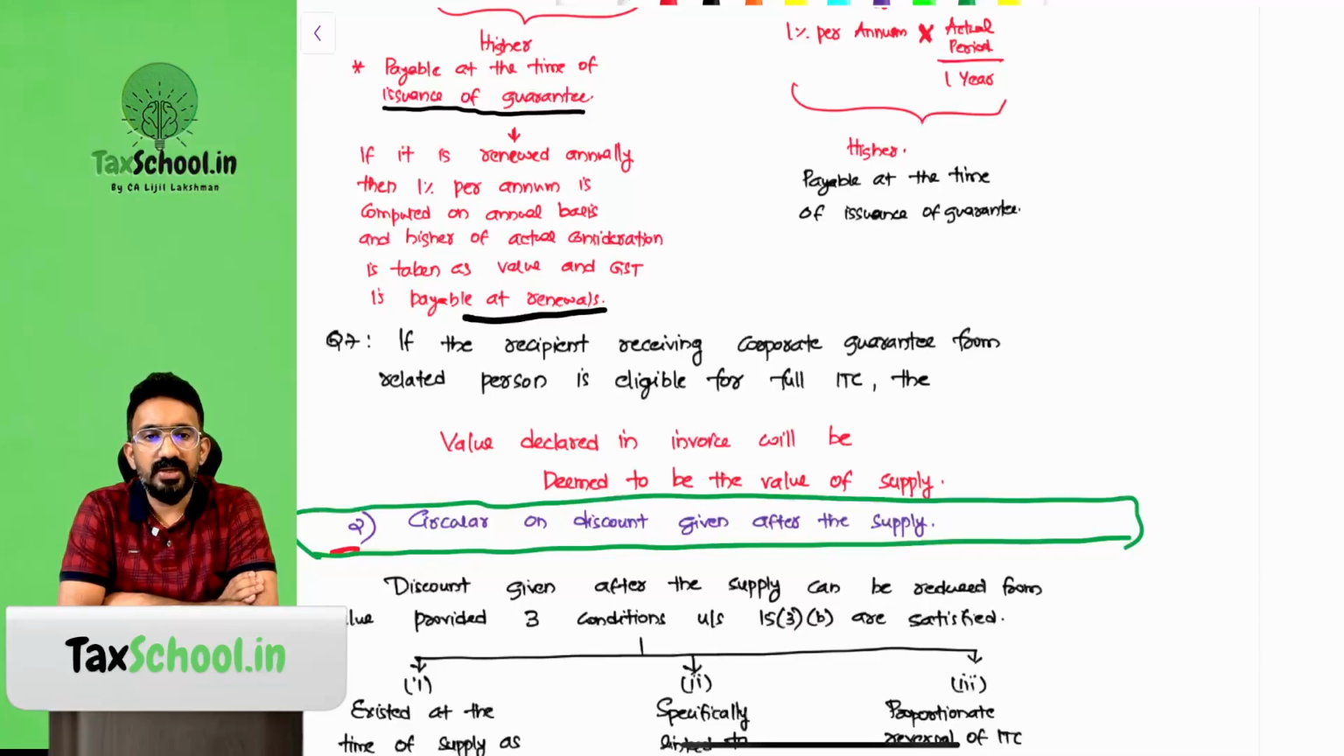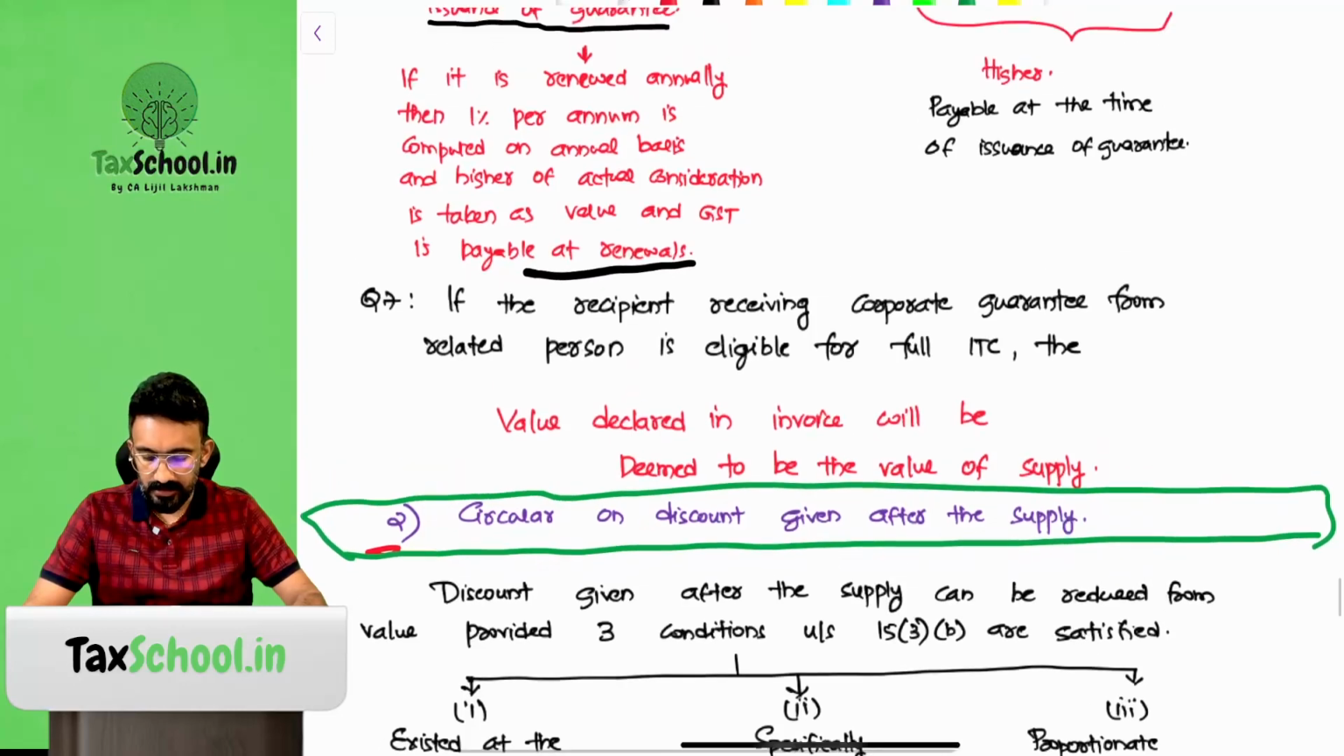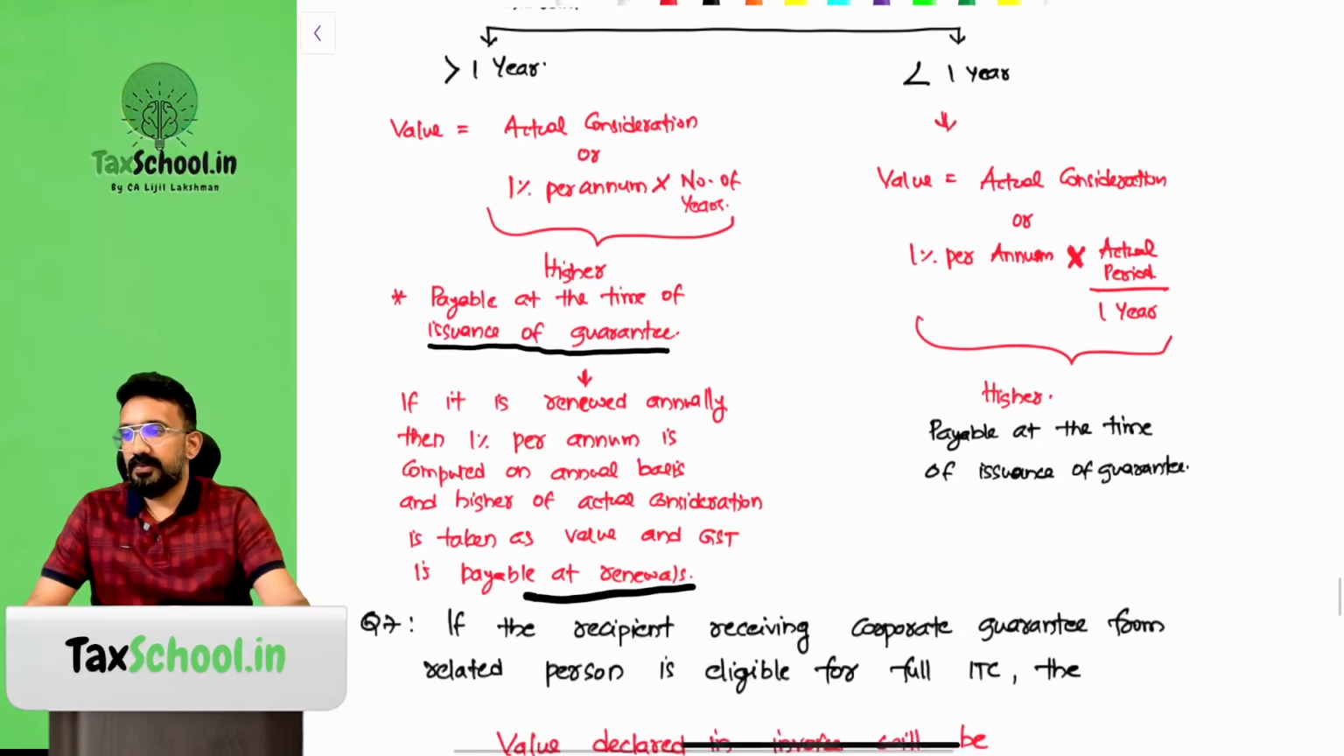If the recipient receiving corporate guarantee from a related person is eligible for full ITC, the value declared in the invoice will be deemed to be the value of supply. So there I don't have to bother about this. This much of the point is available in that circular. Is this clear, all of you? It is a very long circular. They can ask questions on all of this.